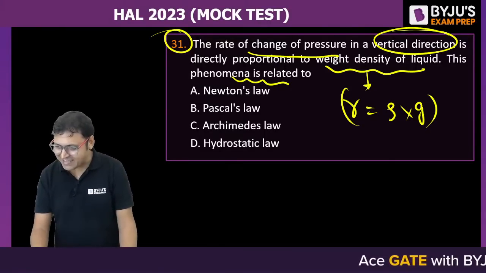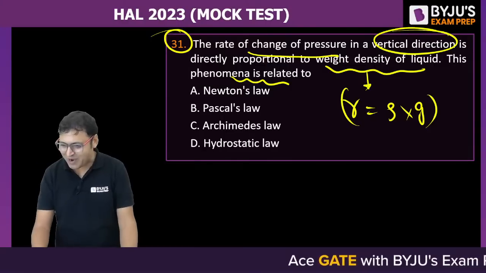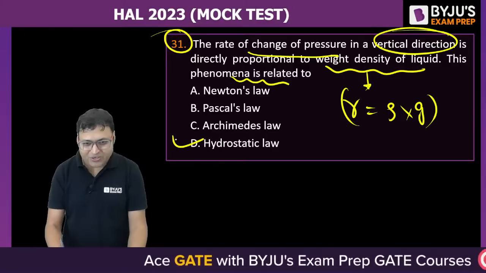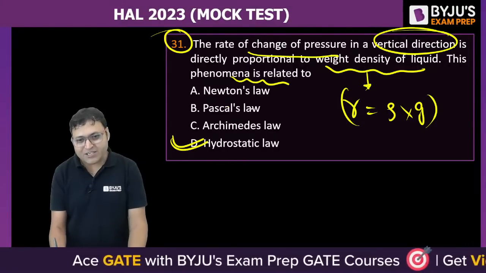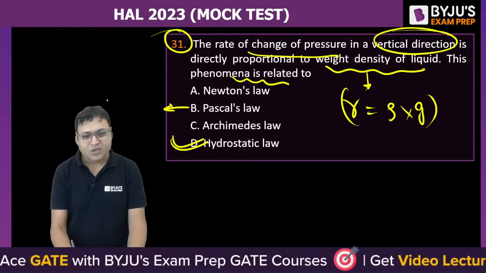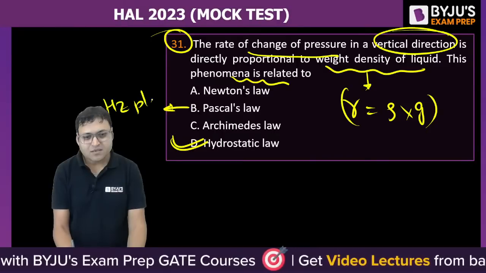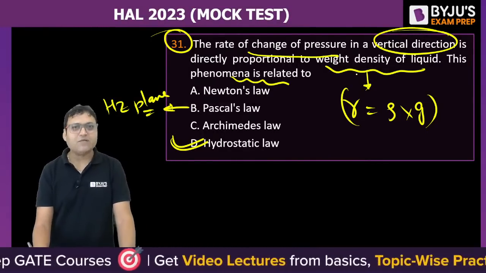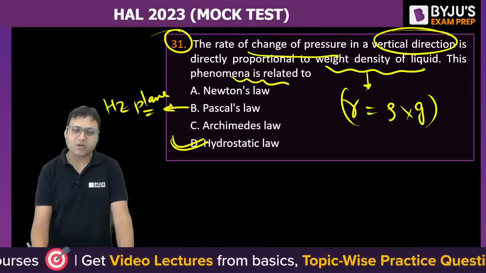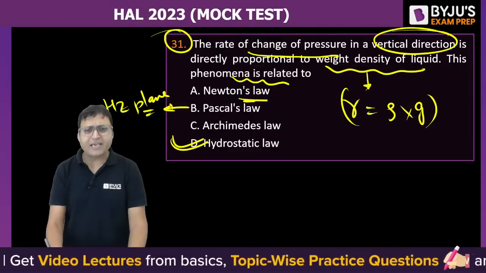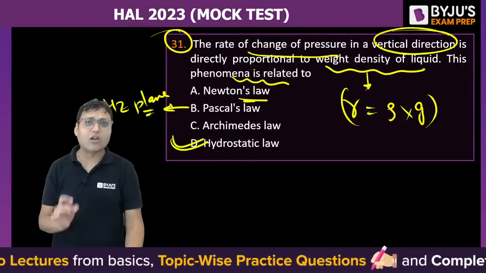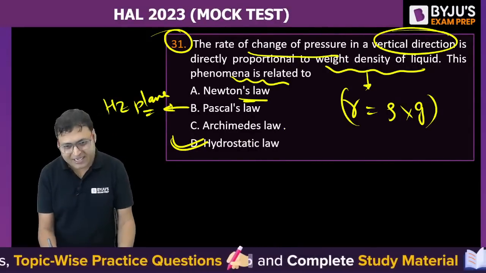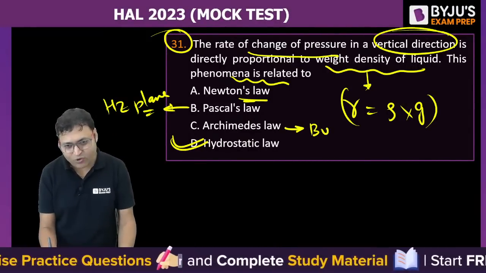Hydrostatic law. For a horizontal plane, it is the Pascal law. In case of a horizontal plane, the pressure remains constant, and Newton's law in fluid mechanics is defined for the viscosity of the fluid. Archimedes' principle is for buoyancy.